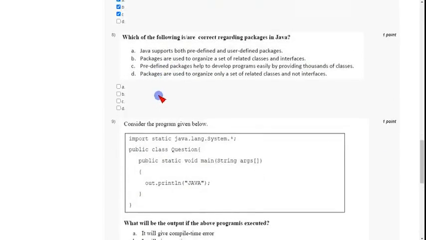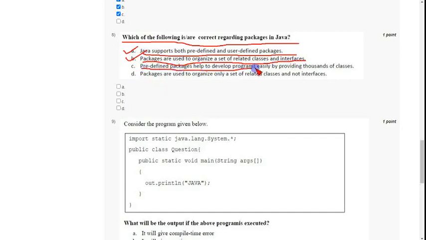And coming to the eighth one, which of the following are correct regarding packages in Java? Again there are three options. The first one is Java supports both predefined and user defined packages, option A. The second one is packages are used to organize a set of related classes and interfaces, option B. And the third answer is option C, predefined packages help to develop programs easily by providing thousands of classes. So the three answers are option A, option B and option C.